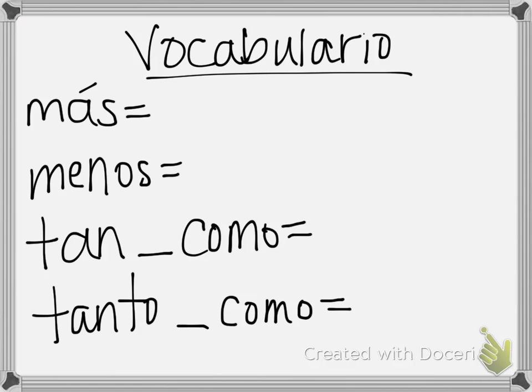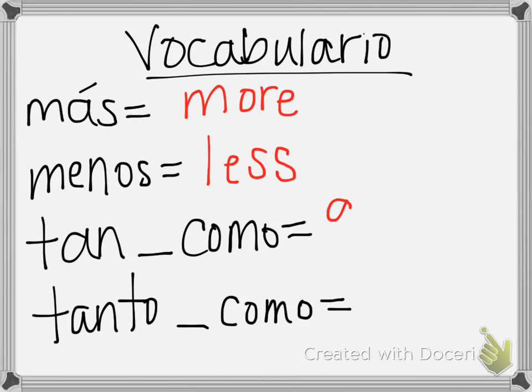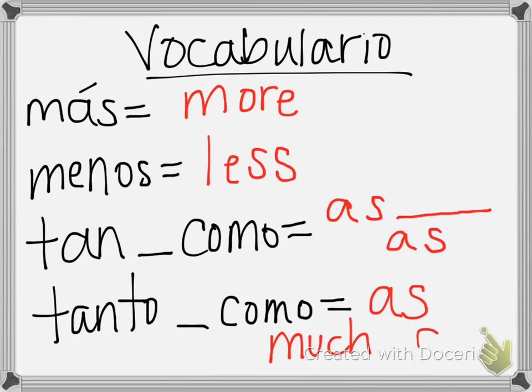Okay, the first set of words here we have are más, which is more, menos, less. You learned menos last year, so menos used with like time or subtracting or just math in general. Tan como means as something as. So if I were going to say as pretty as, as short as. And then tanto como is as much as. Okay, I have a blank here because we can also put a noun in there, which you'll see a little bit later.